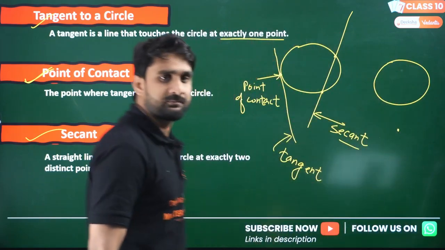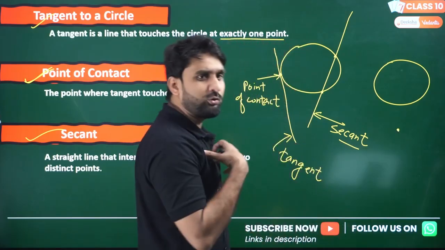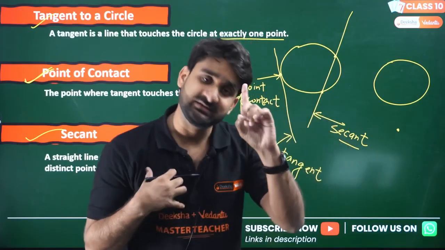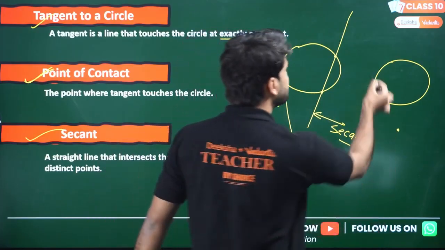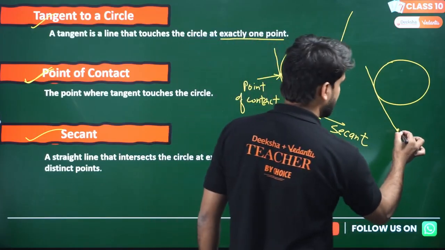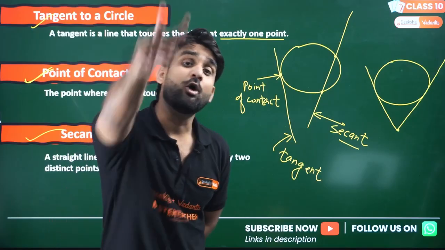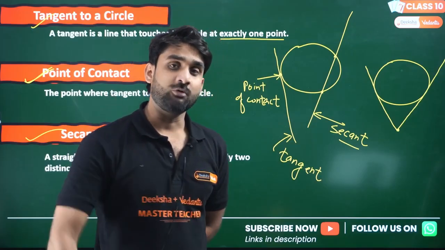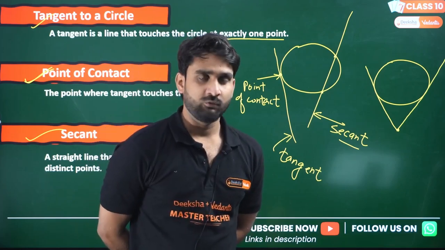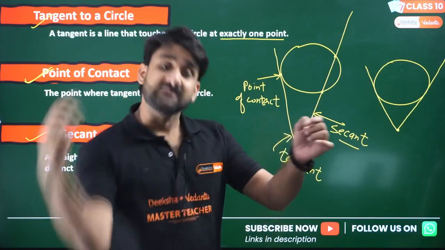Let there be a circle and this is a point, an exterior point, and I want to draw tangents from this point. How many tangents can be drawn from this point? First tangent, and this will be the second tangent. How many tangents can we draw from any exterior point? Only 2 tangents. From outside the circle, only 2 tangents can be drawn. Please keep it in mind. We cannot draw more than 2 tangents if the point is outside the circle.